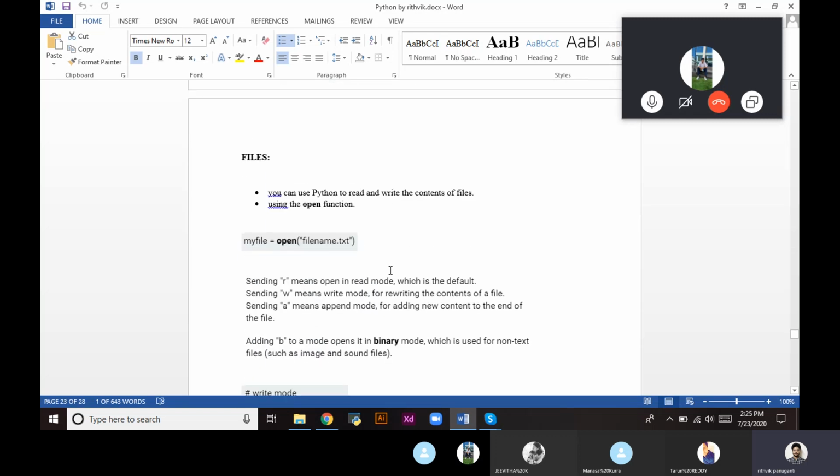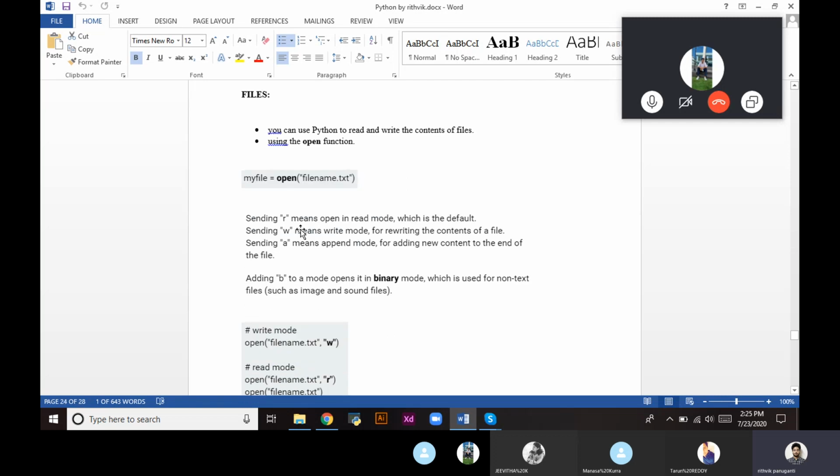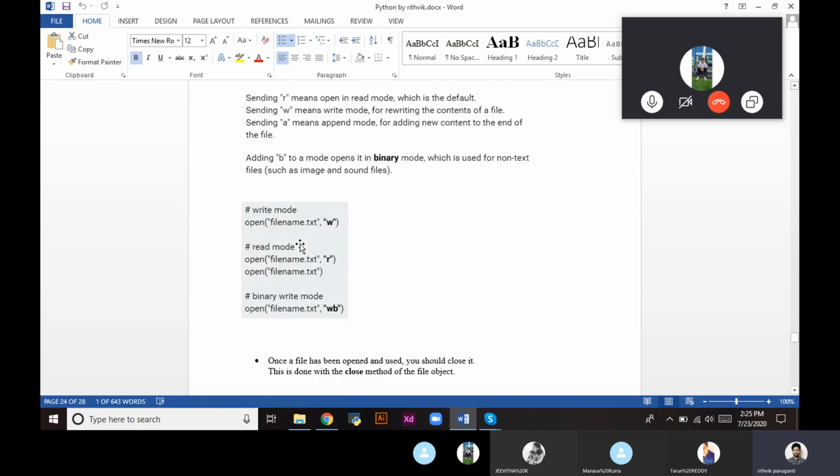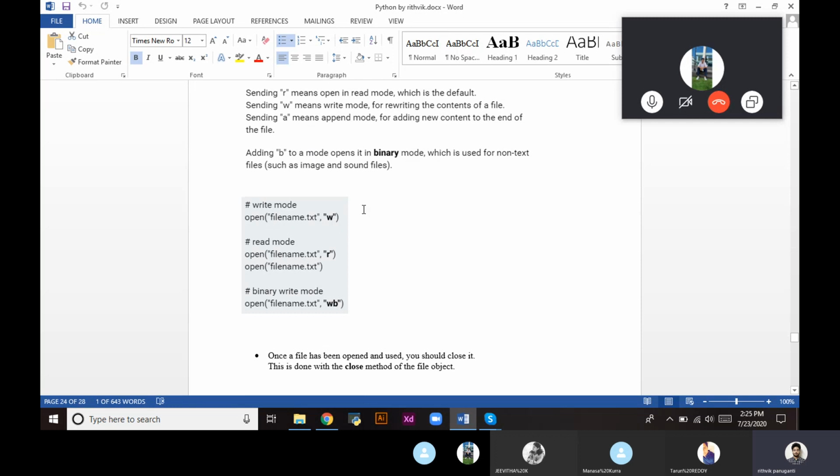We have seen exceptions, different types of exceptions. Then we go for the files. Opening a file. This is a command to open a file: open file name dot extension, and make sure that the file directory path is the same as your Python install directory path. We use different modes, like the write command, read command, or binary read, used for image and sound files.